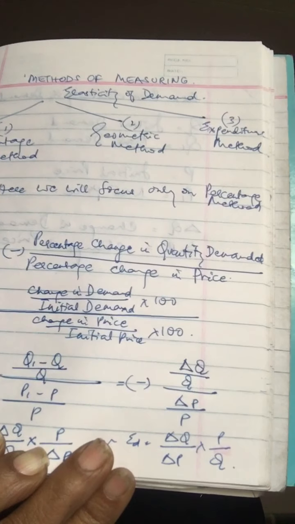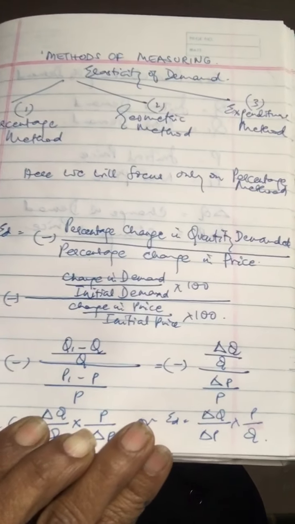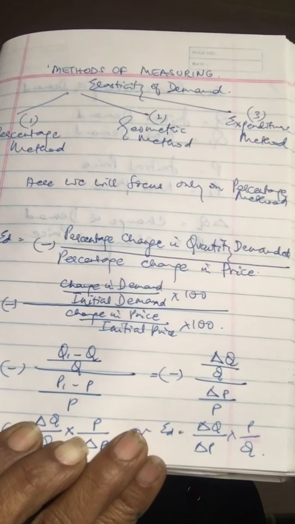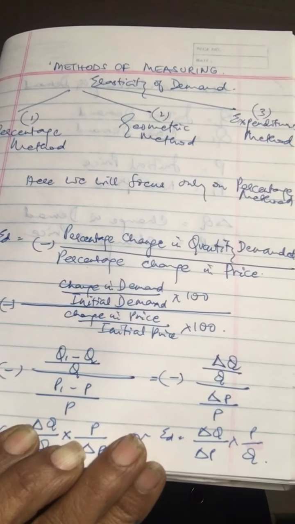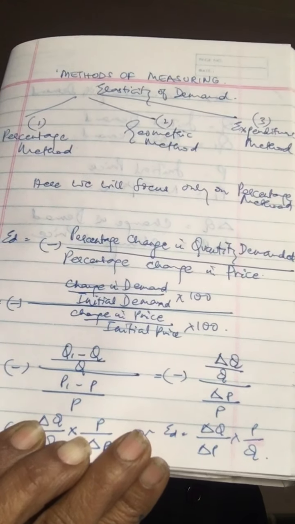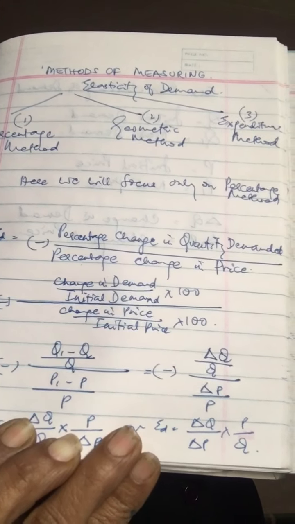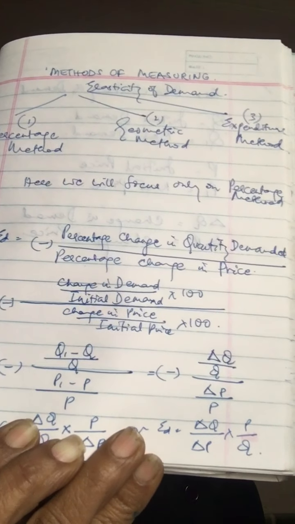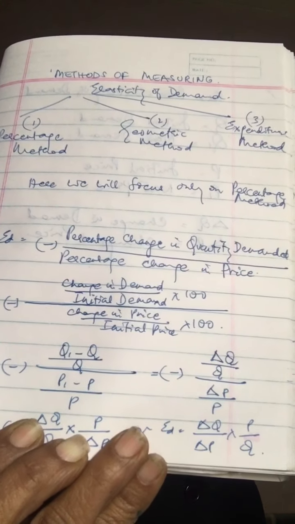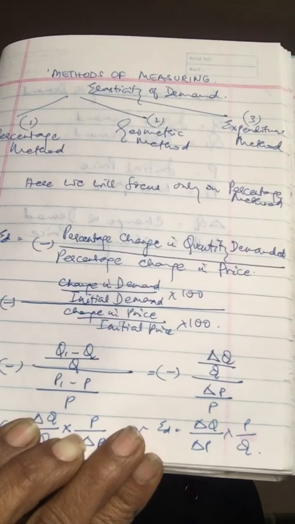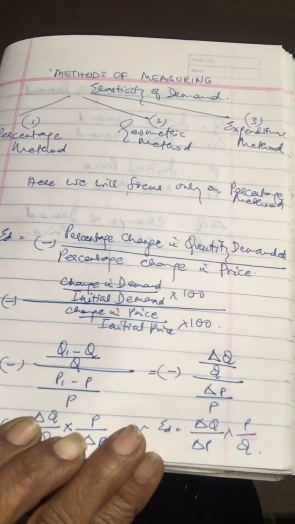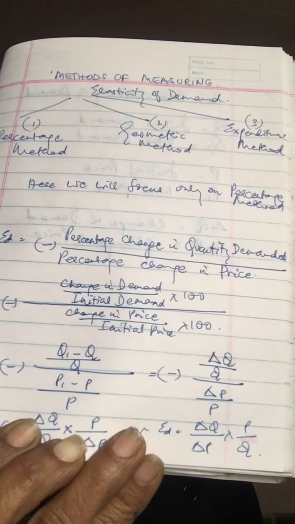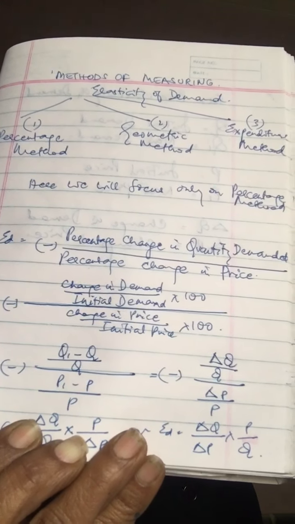Now symbolically, we can write it as (Q1 - Q) upon Q, where Q1 is the new demand and Q is the initial demand, divided by (P1 - P) upon P, where P1 is the new price and P is the initial price.